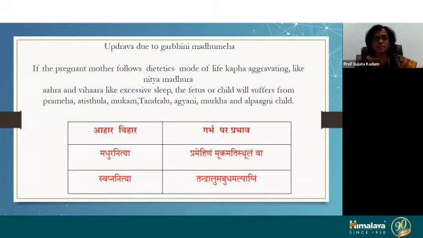And when a pregnant woman consumes a diet which is Madhura in rasa, and gets excessive sleep, the child will suffer from prameha, ati sthula, mukha and so on. This reference relates to Garbhini diet, ahar and vihar.